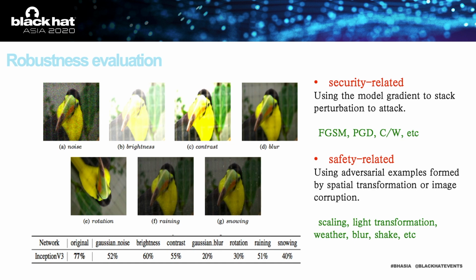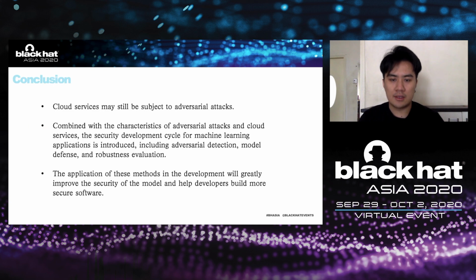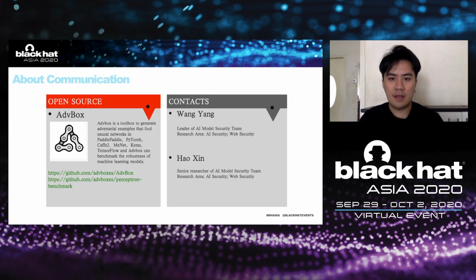Cloud services may still be subject to adversarial attacks. Combined with the characteristics of adversarial attacks and cloud services, the security development cycle for machine learning applications is introduced, including adversarial detection, model defense, and robustness evaluation. The application of this method in development will greatly improve the security of the model and help developers build more secure software. This is the end of my speech.